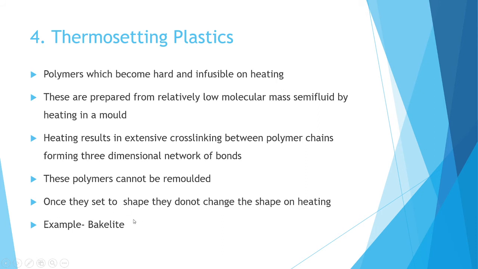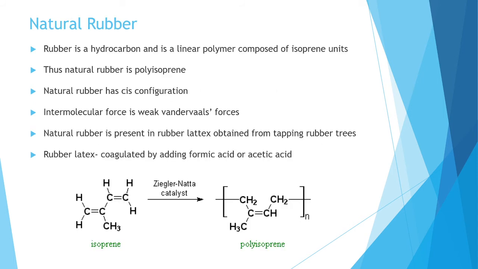An example is Bakelite. So these are thermoplastics, and we can compare thermoplastics and thermosetting plastics. The properties of thermosetting plastics are the reverse of thermoplastics, and these are the four classifications of polymers based on intermolecular forces. And the next topic is natural rubber.